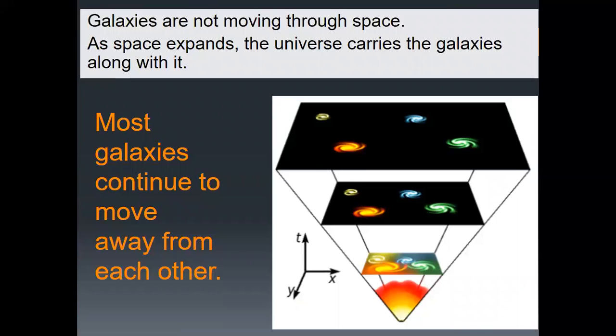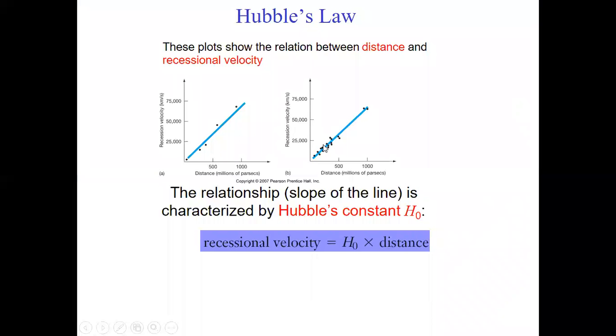Here's another picture of galaxies that are moving through space due to the expansion of the universe. As space expands, the universe carries the galaxies along with it. Here are four galaxies, but over time the universe expands, so the galaxies are separating from each other. Here it shows the most expansion of the universe, and the galaxies are far apart. Most galaxies continue to move away from each other.